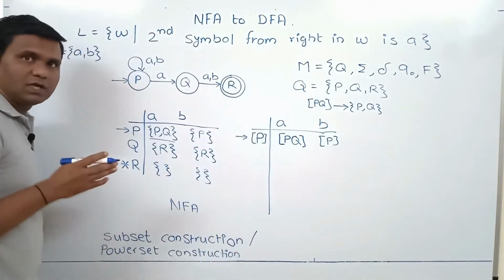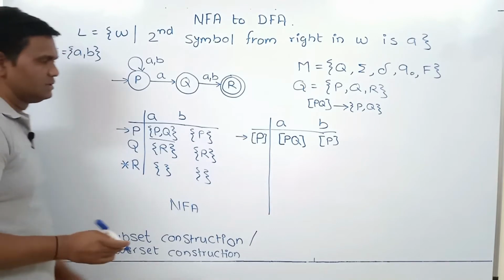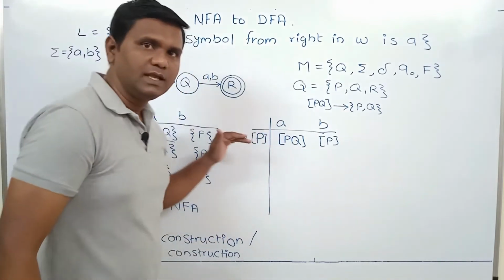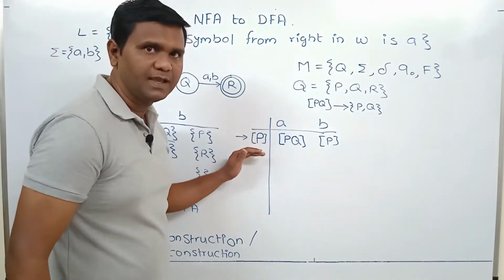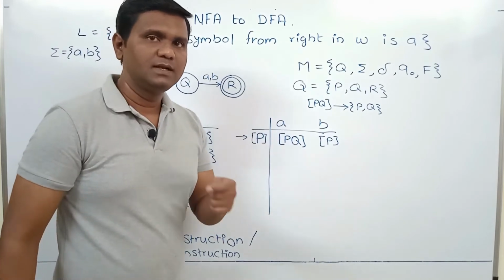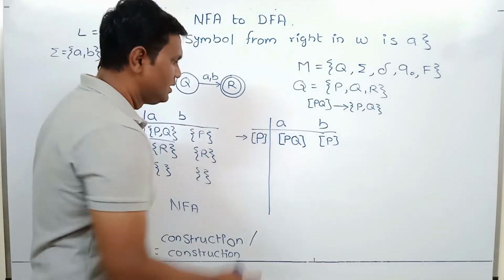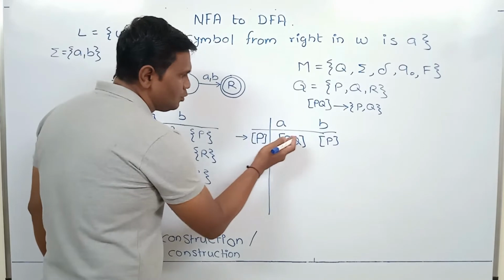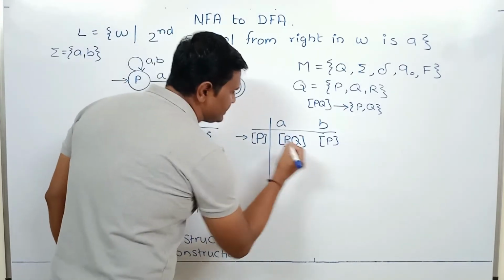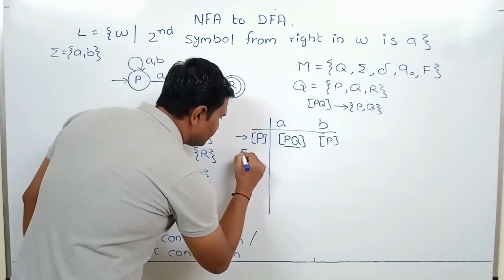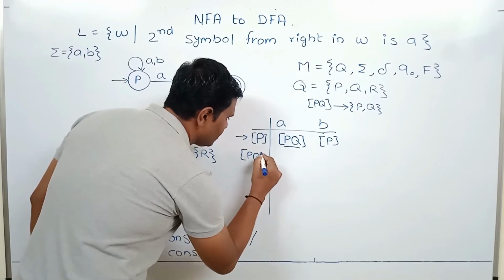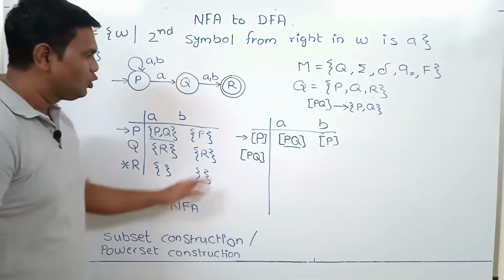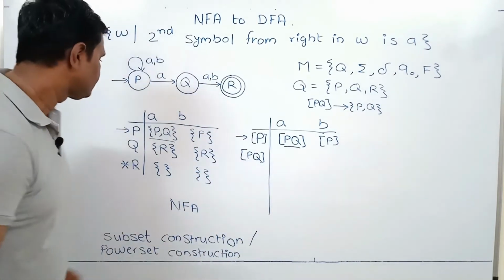So this is initial state P. Now we do not continue for remaining states. We consider initial state of DFA and then we consider next reachable state. So here P on A goes to PQ. So we consider next reachable state PQ. So how to calculate transitions for PQ?